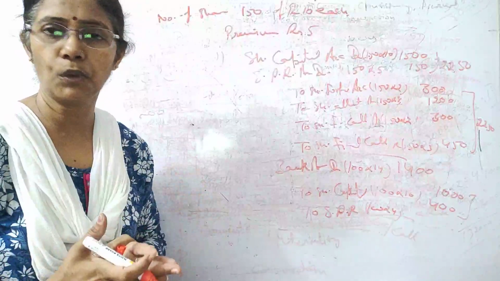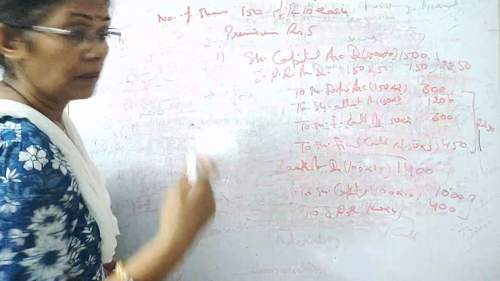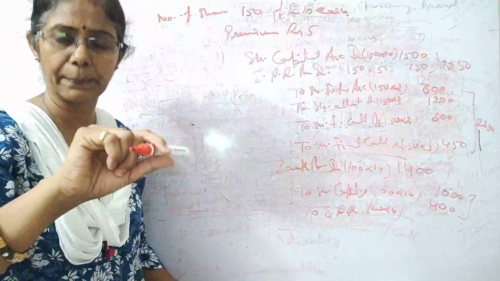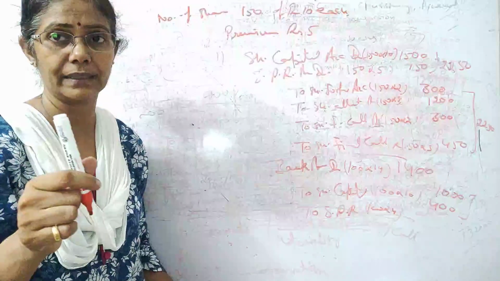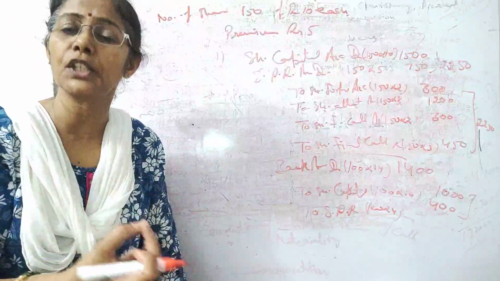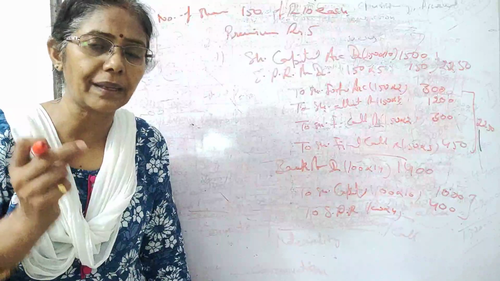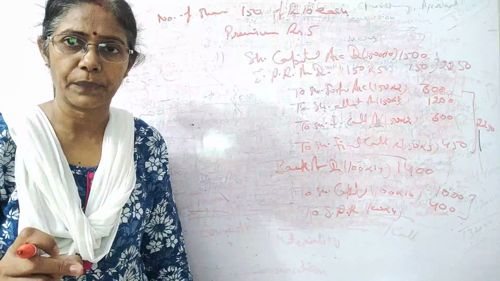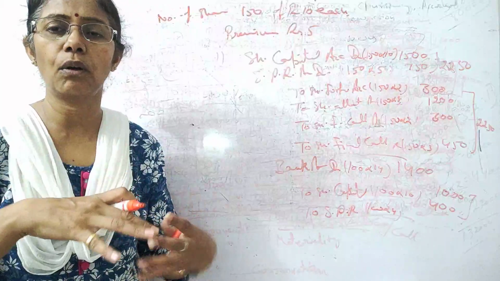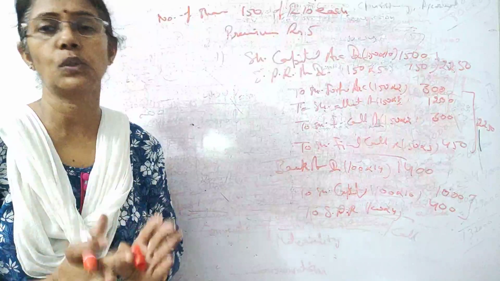So we didn't utilize the forfeiture. That's very good. It means the whole forfeiture will go to the capital reserve. No, it is not like that. Just remember, those shares which we have reissued, the decision has been taken regarding those shares only. Okay, and we can find out the gain or losses regarding those shares.